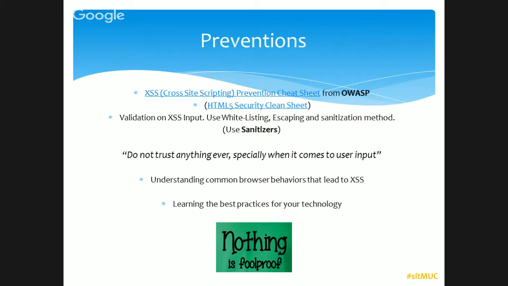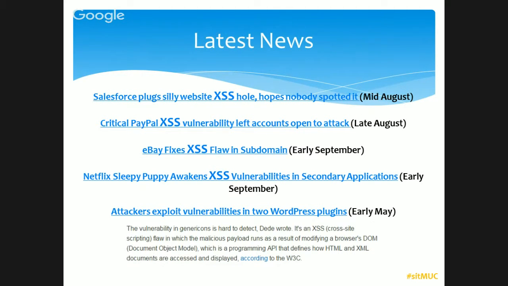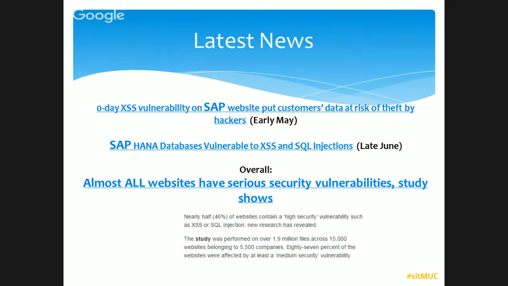See, nothing is foolproof. Here's some news from the last few months. All of these security breaches are based on XSS, and see the names: Salesforce, PayPal, eBay, Netflix, WordPress, everyone. This is very new, from August and September. It's not a small number. SAP is also there. So XSS is very popular and is everywhere. Here are some reports that say 46% of websites are highly vulnerable to XSS and SQL injection. It's been 16 years since XSS was discovered, 16 years, and till now there is no foolproof solution.